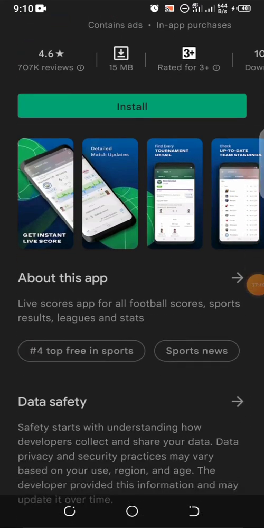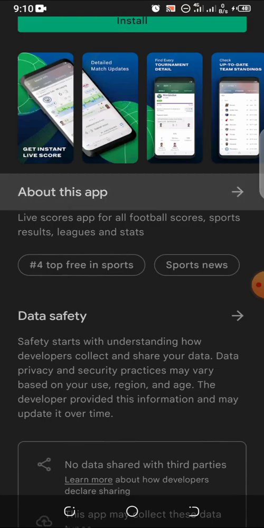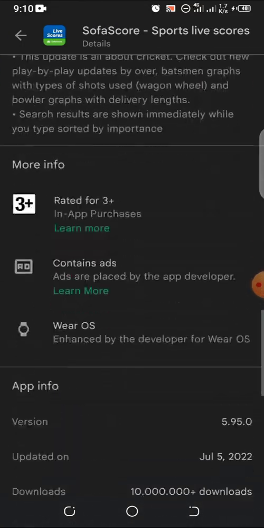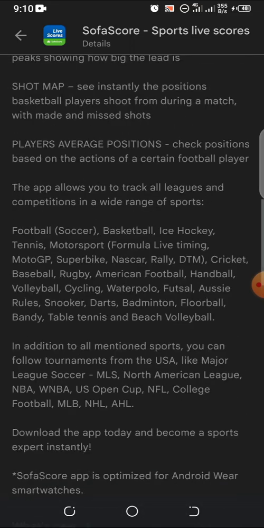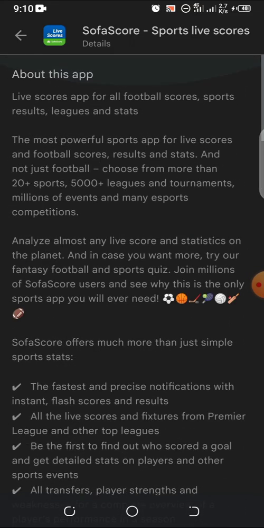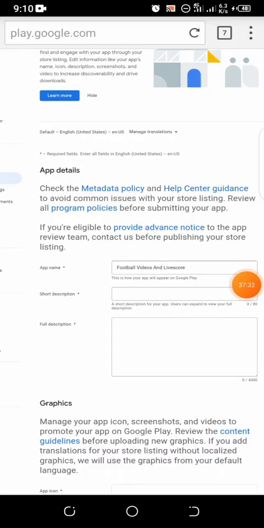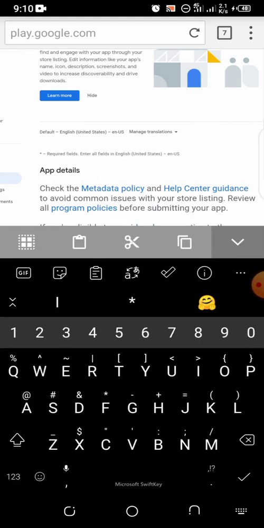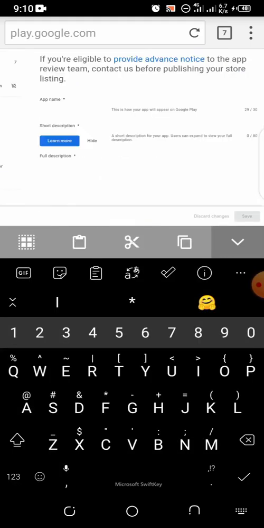So all these people can be considered as my competitors. I can just click on this live score here, the first one. All right, you can see what they say about this app. So I can spy on their app and maybe rewrite what they've written and repost it. But it must not be word for word. So let me go back to our setup.